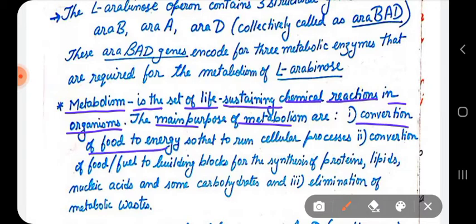Conversion of food to energy so that we can run all our cellular processes like replication, transcription, and translation.